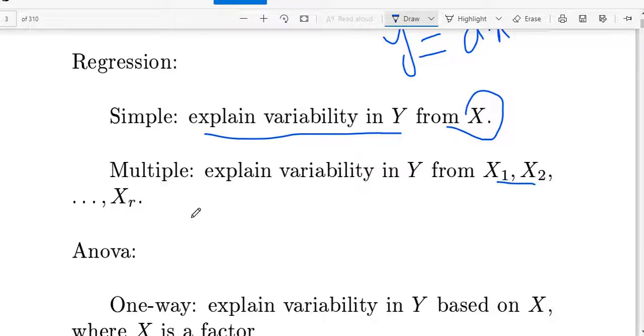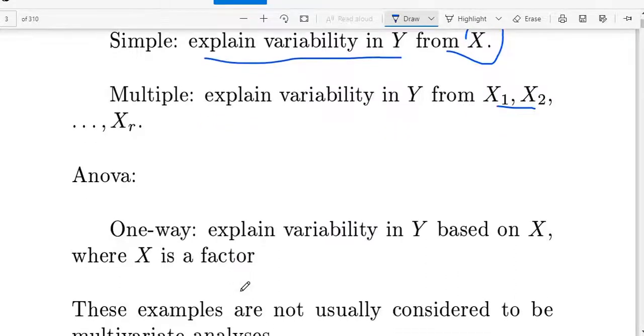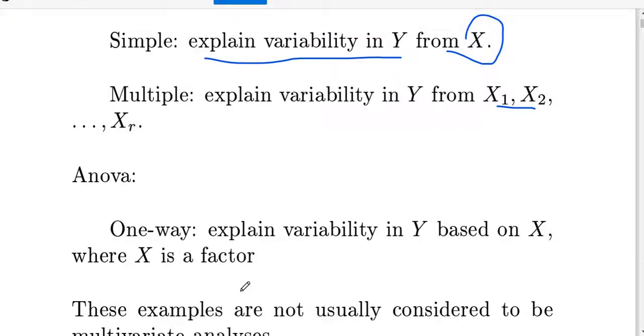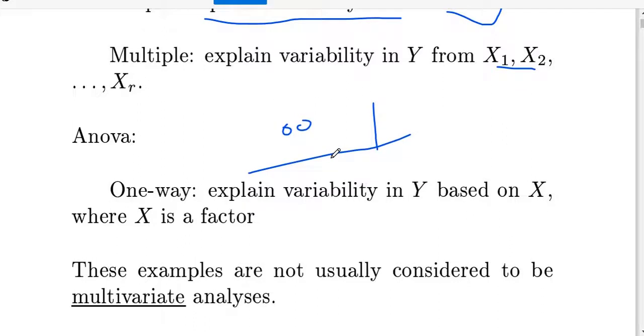ANOVA is also classified into one way ANOVA, two way ANOVA and three way ANOVA. One way ANOVA is simple, and two way ANOVA has some difficulties, as we need to calculate rows and columns. In three way ANOVA we need to calculate each and every element. Calculation is difficult in ANOVA, but nowadays we can use software easily. One way explains the variability in y based on x as a factor. We can discuss ANOVA and regression in detail in the regression course.